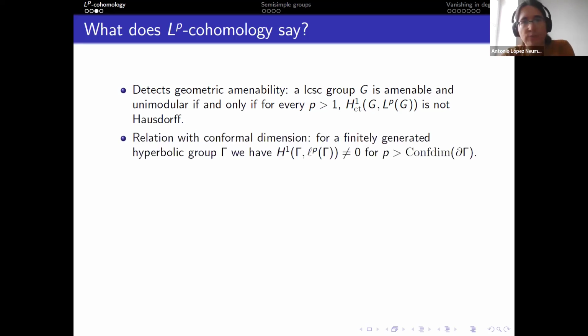This is also related to conformal dimension. So if you take a hyperbolic group, say finitely generated, its first LP cohomology group is non-zero for P bigger than conformal dimension. It happens sometimes that you can make some computations using LP cohomology that can result in estimates in conformal dimension. I mean, yes, you can do computations with LP cohomology that will imply inequalities between different conformal dimensions.